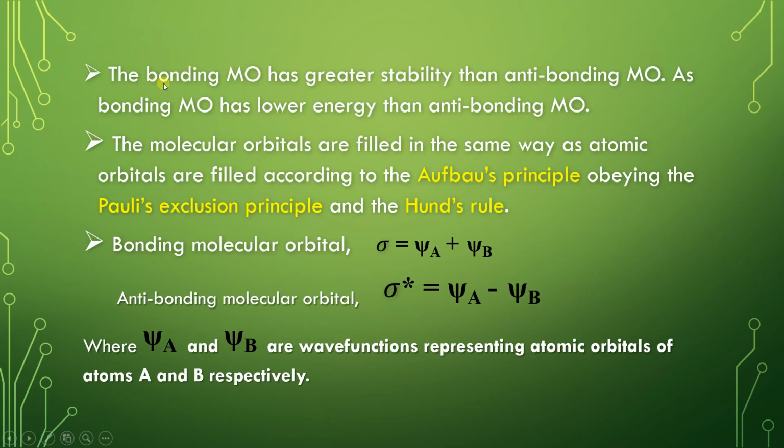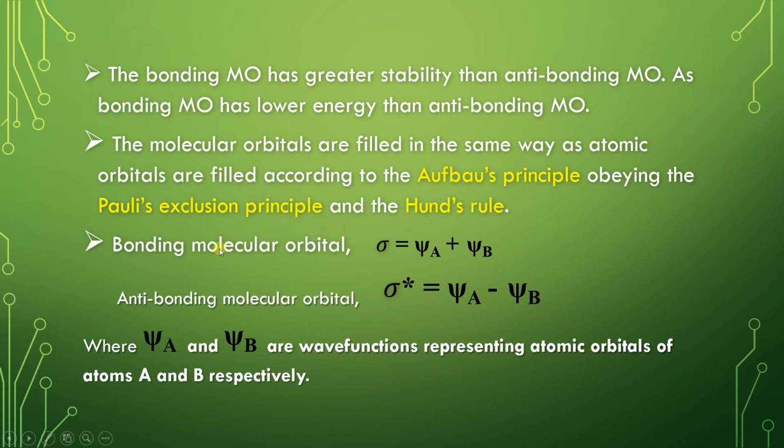The bonding molecular orbital has greater stability because it has lower energy than the anti-bonding molecular orbital. Molecular orbitals are filled in the same way as atomic orbitals, following the Aufbau principle, obeying Pauli's exclusion principle, and also following Hund's rule.